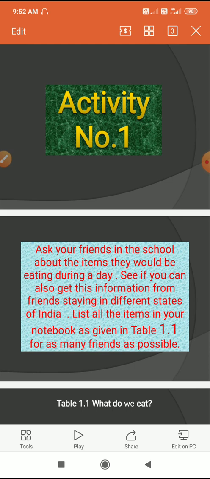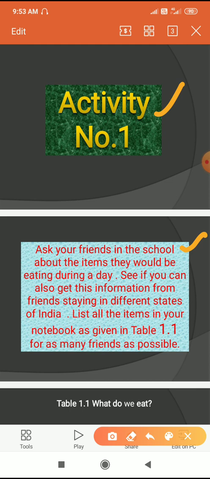So look here, what is our first activity? Ask your friends in the school about the items they would be eating during a day. Means friends in your school, you have to ask which food items they would be eating during a day.